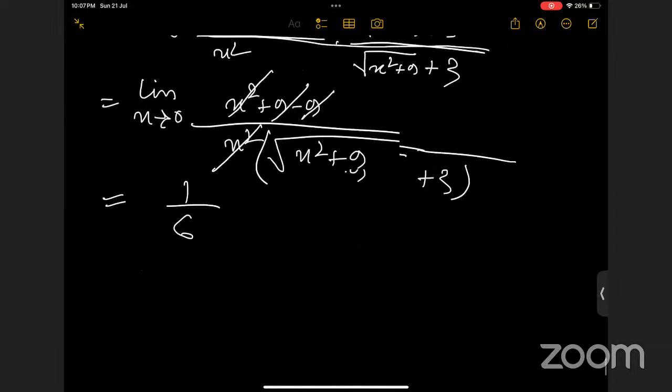It depends on the function actually. If there is something to do, you can do something. You can do factorization, rationalization, whatever, to remove the problem point. Then it's fine. If there is nothing to do, then it is in the indeterminate form, and then you have to apply the L'Hopital rule. You have to take the derivative first, then you have to take the limit. Okay, ma'am.